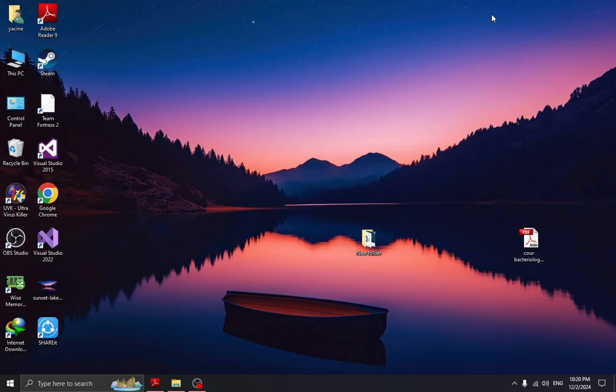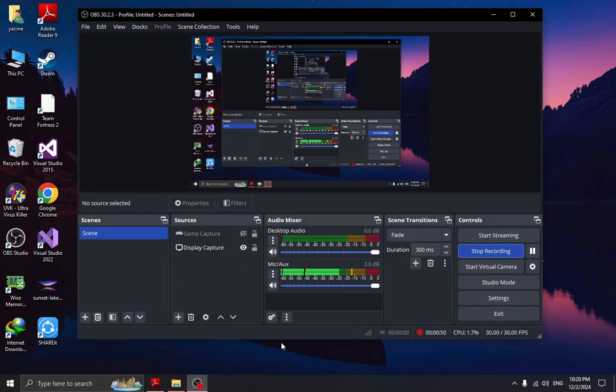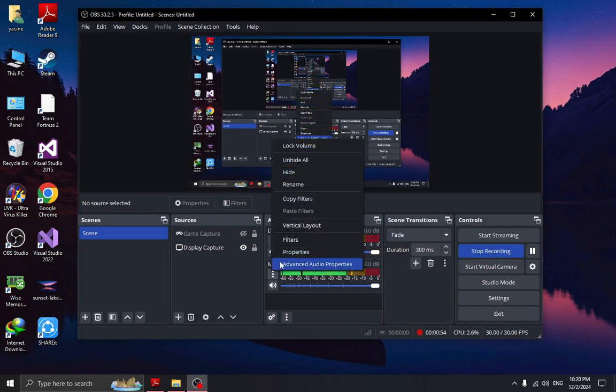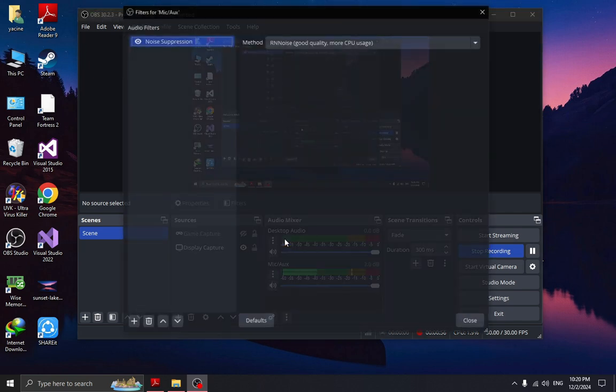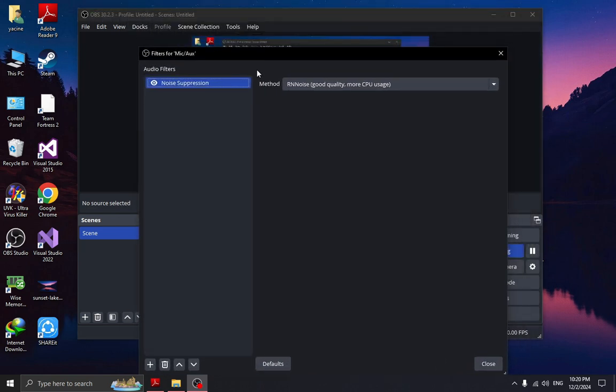By only using OBS. So if you are using OBS, this is the best and the ideal solution for that. Just go to this Mic section here, then click on the options button, then select filters. The solution is by adding a noise suppression filter as I did.